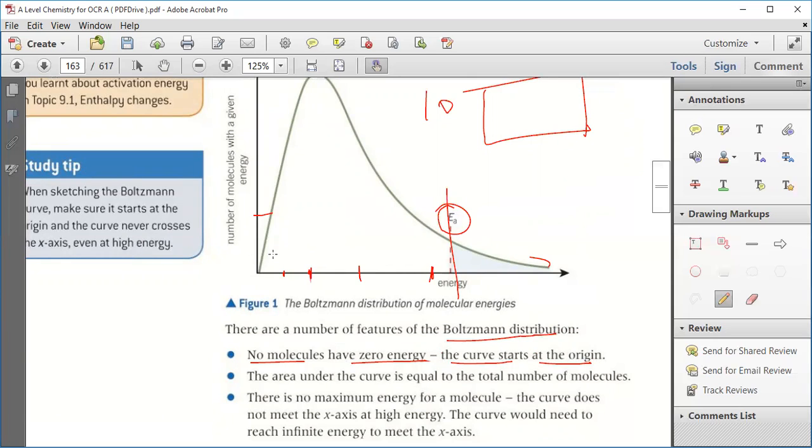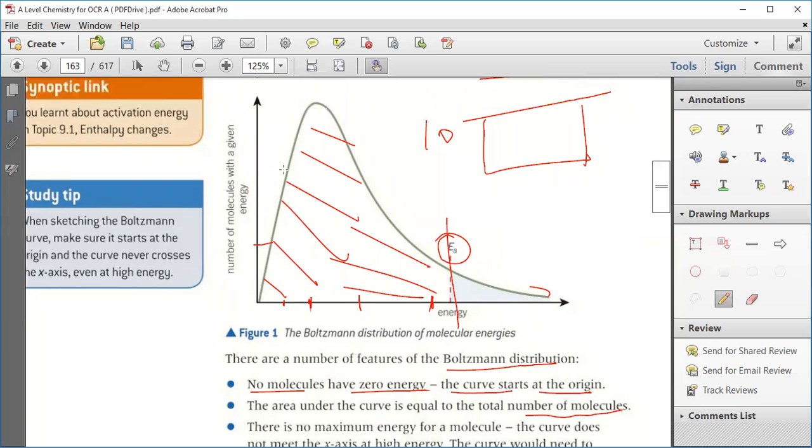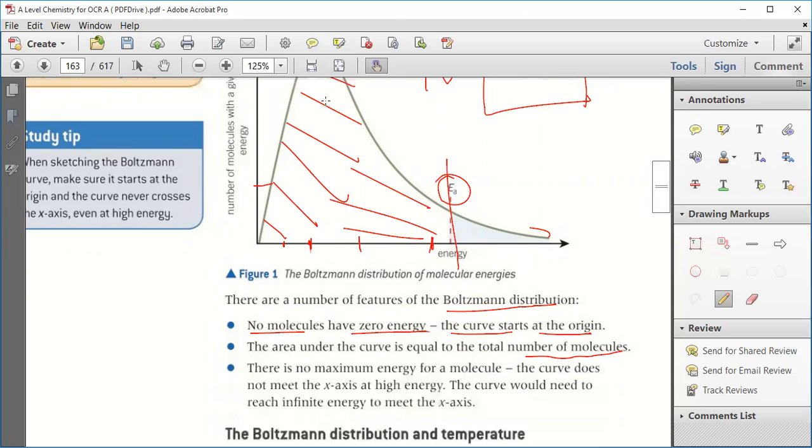The whole area under the curve is equal to the total number of molecules. There is no maximum energy of a molecule. The curve does not meet the x-axis. Now this is the x-axis. So there is no maximum energy because the curve is not meeting the x-axis.